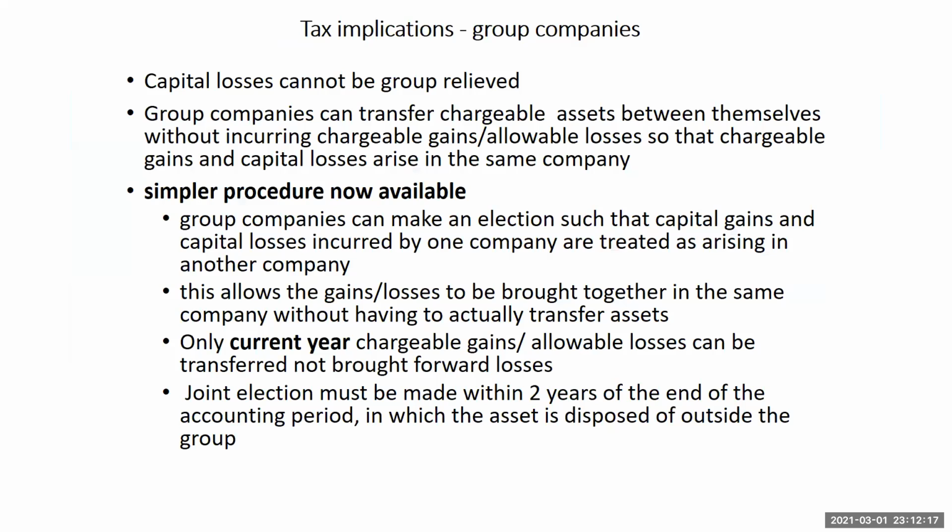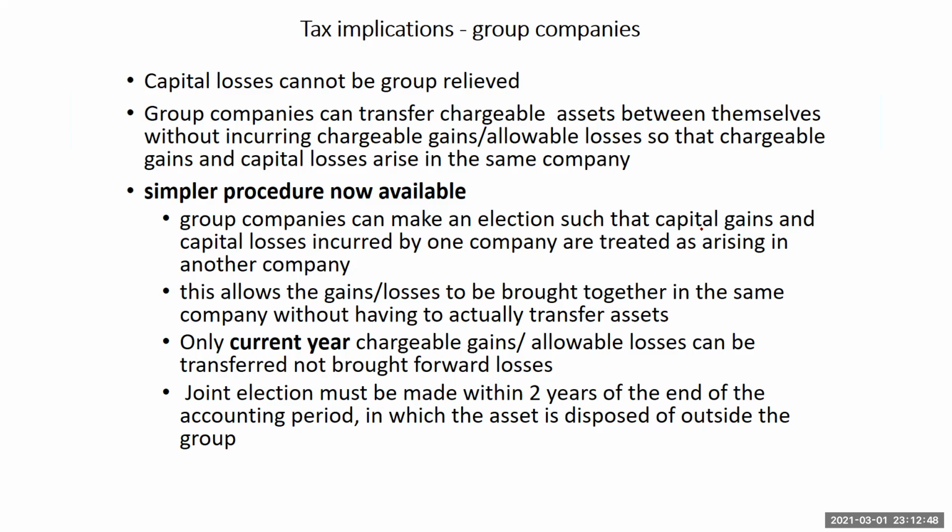Now, for tax implications, capital losses cannot be group relieved. Take note of that. Group companies can transfer chargeable assets between themselves without incurring any chargeable gains or allowable losses, so that chargeable gains and allowable capital losses arise in the same company. But now simpler procedures have been proposed, that group companies can make an election such that the capital gains and capital losses incurred by one company are treated as arising in another company.